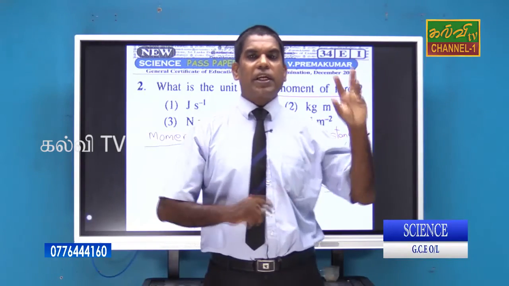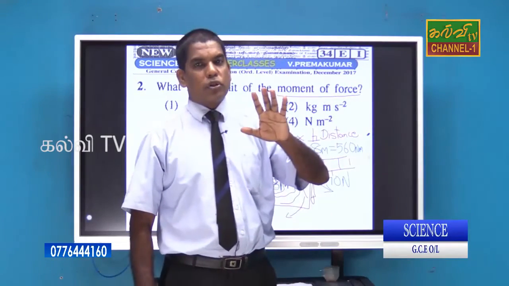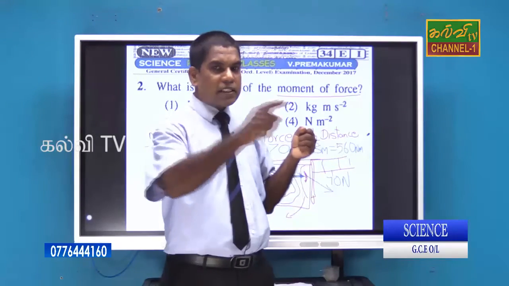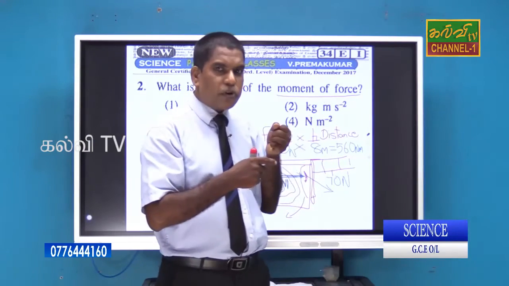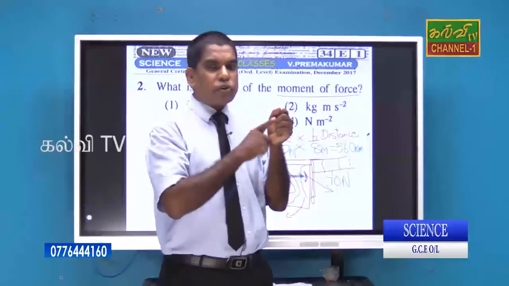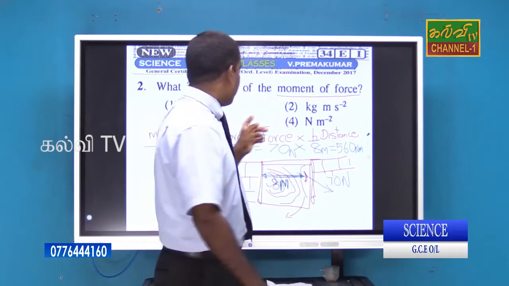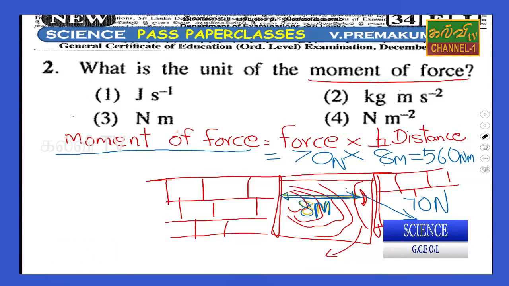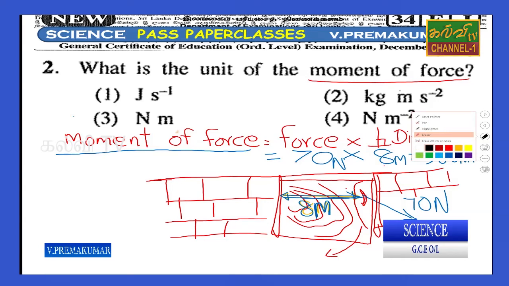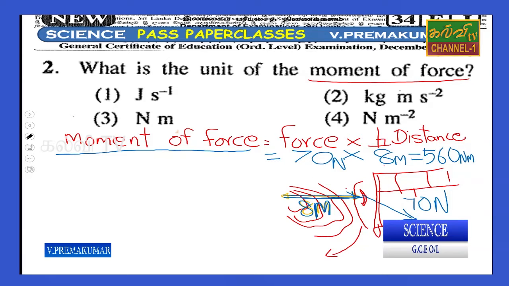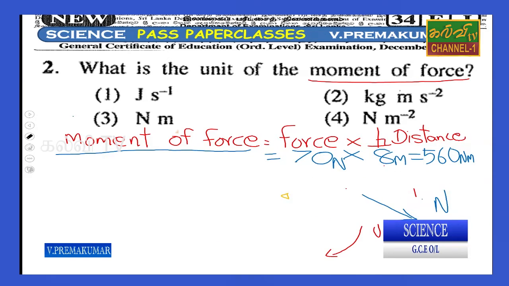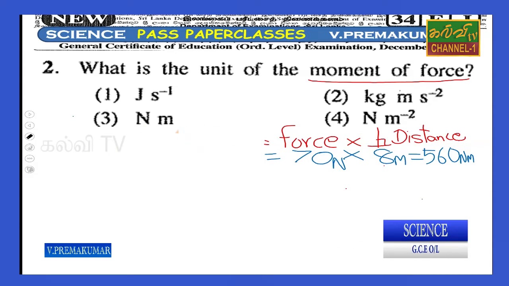But here in this question, they are asking about the moment of force. So when you open a door, what is the distance between the joint and the handle? You can find that out, and when you apply force to open the door, the force multiplied by the distance gives you the moment of force. Anyway, the answer we identified is Newton meter, right? That is Newton meter.